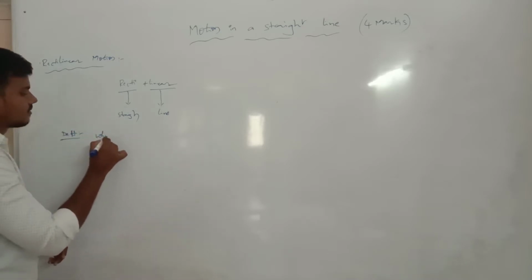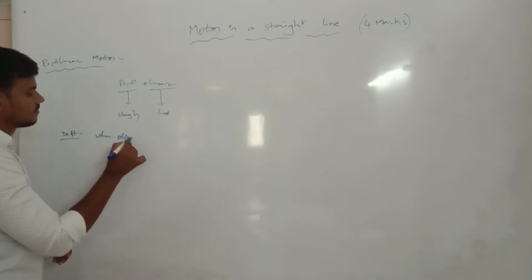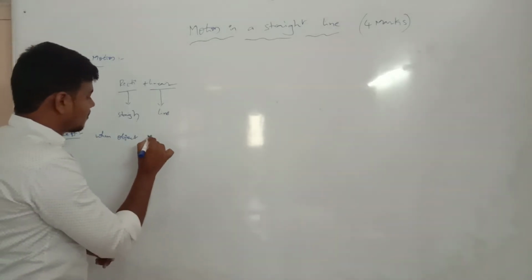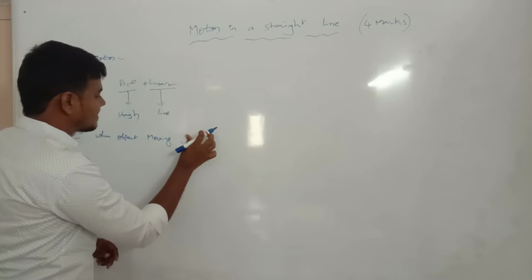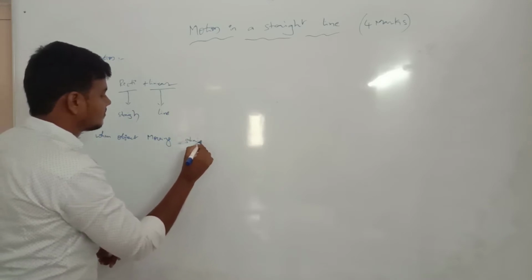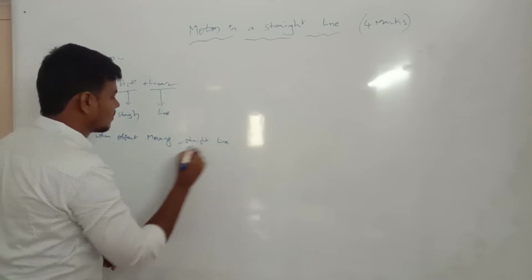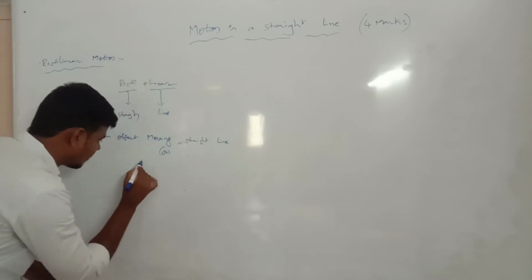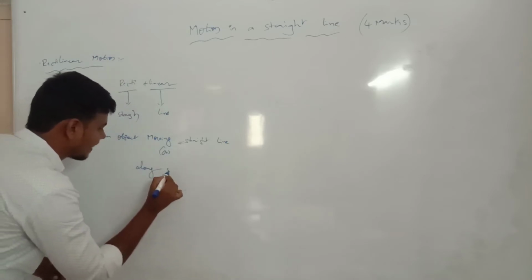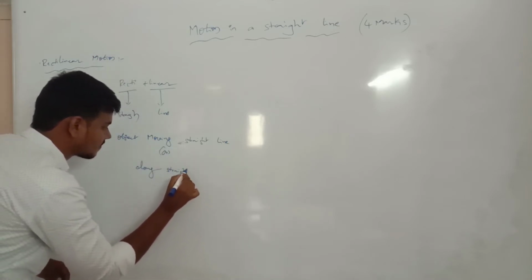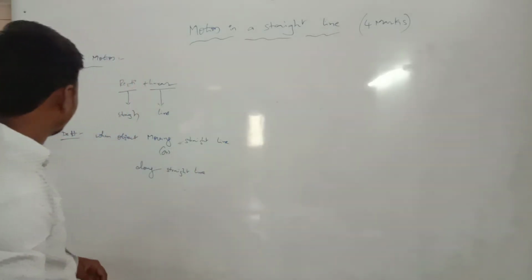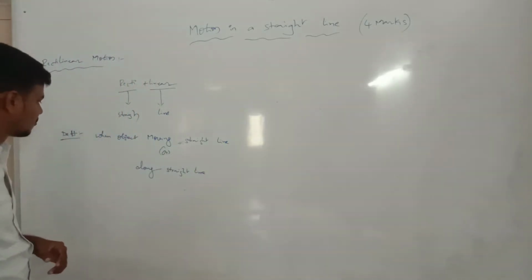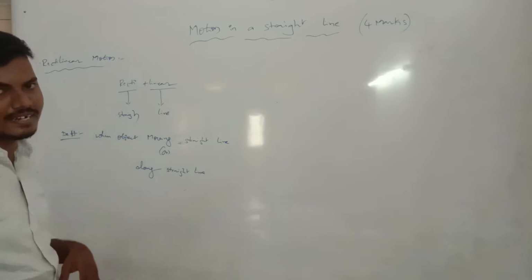The definition: when an object is moving along a straight line. The definition of rectilinear motion is taking an object moving along a straight line.